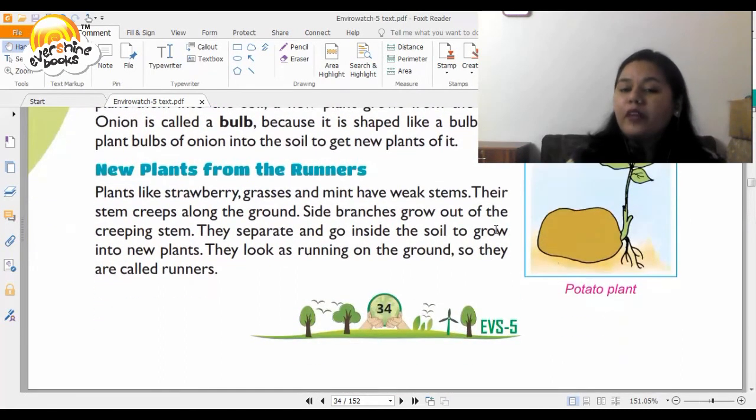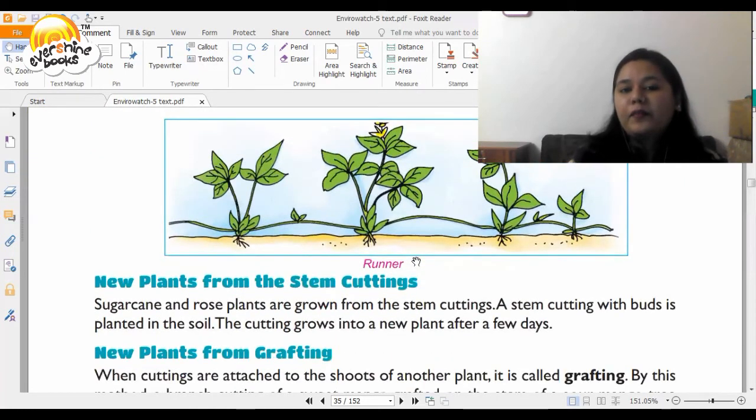Then new plants from runners. What are these? Plants like strawberry, grasses, and mint have weak stems. Their stem creeps along the ground, and that is why they are called runners. Side branches grow out of the creeping stem. They separate and go inside the soil to grow into new plants. They look as if running on the ground, so they are called runners.